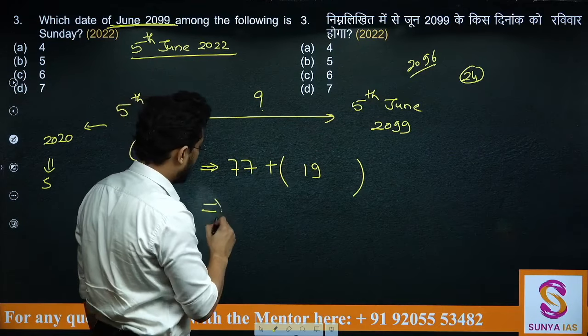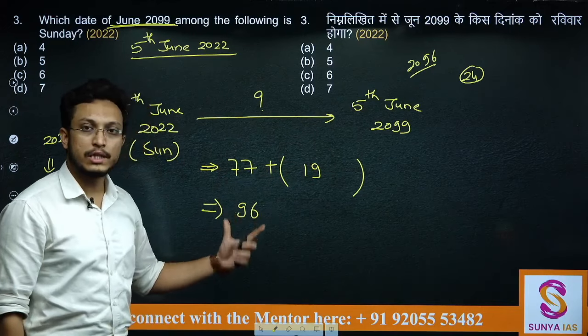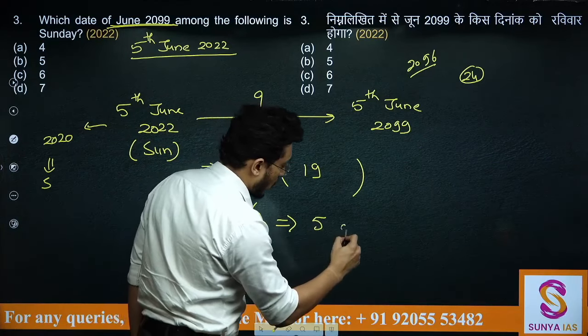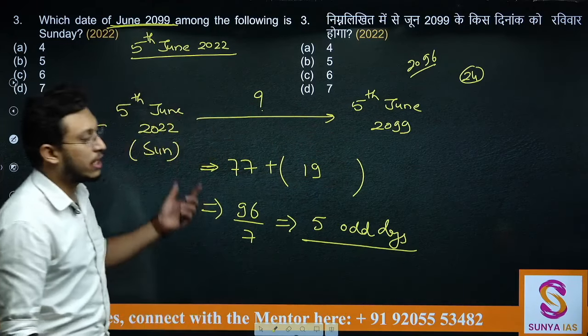ये कितना हो गया? This is 96. So from here to here number of odd days you are getting is 96. When you divide it by 7 you will get 5 odd days. From here to here you are getting 5 odd days.